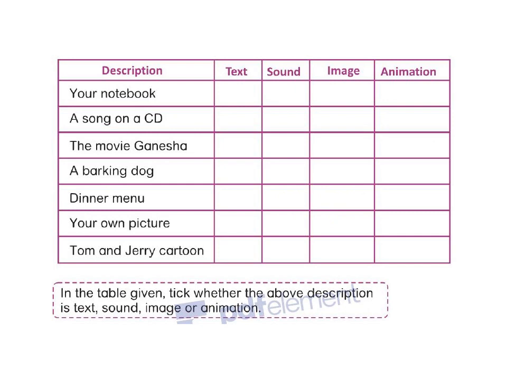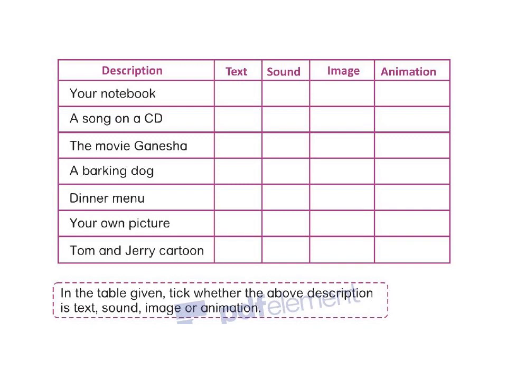So now, in the table given, tick whether the above description is a text or a sound or an image or an animation. The first thing, your notebook. What does your notebook contain? Yes, of course, you can draw something in your notebook. You can make cartoons of your teachers in your notebook. Of course, I know that. You play tic-tac-toe on the back side of your notebook. But what is the notebook actually there for? It is there for, not for sound, not for image, not for animation. Your notebook is there for text.